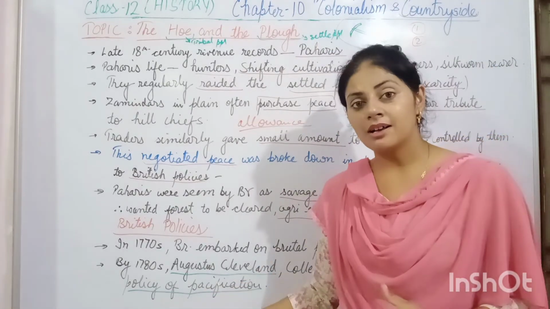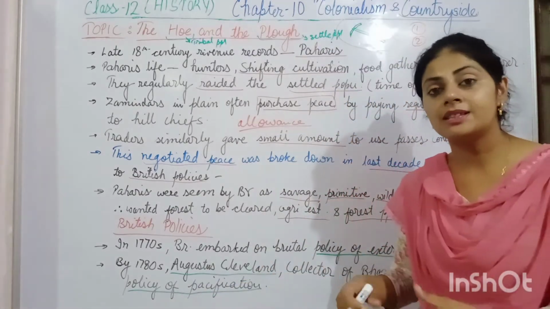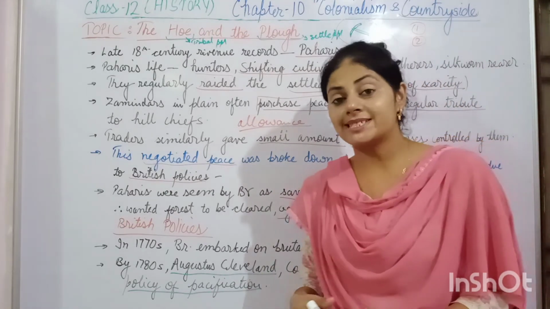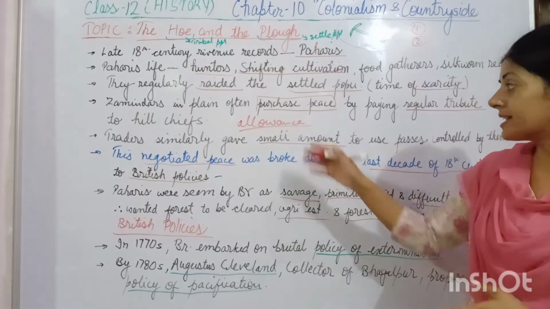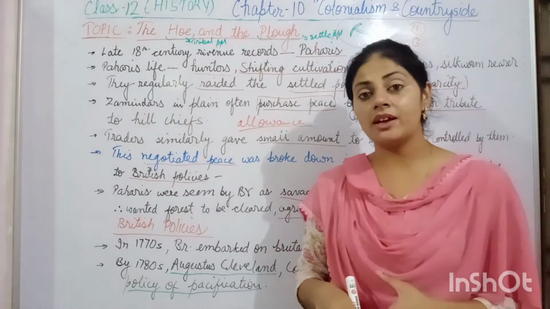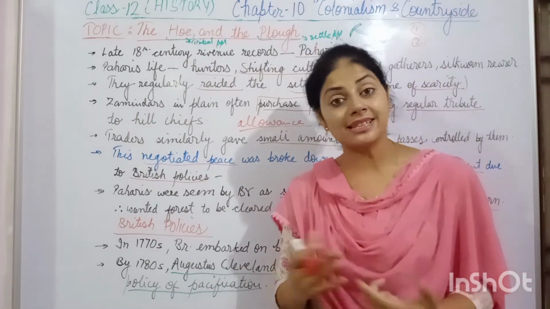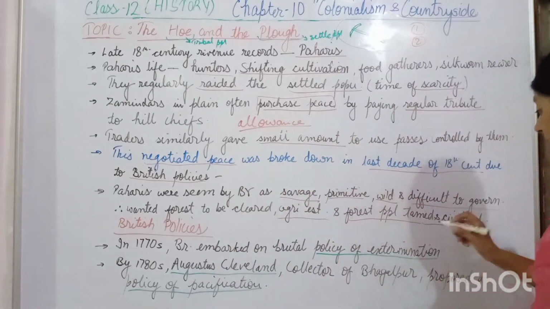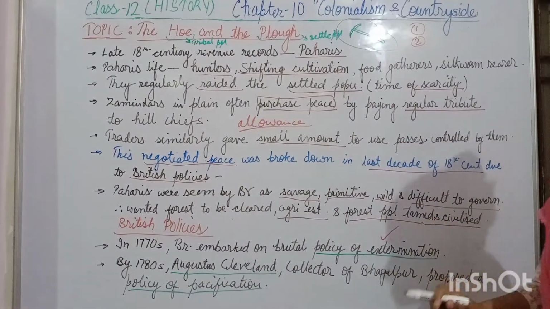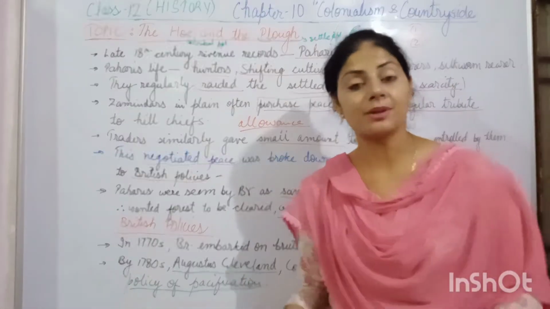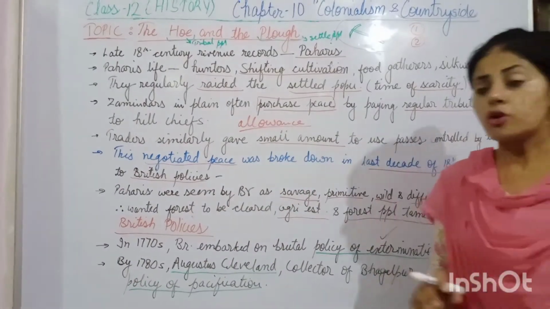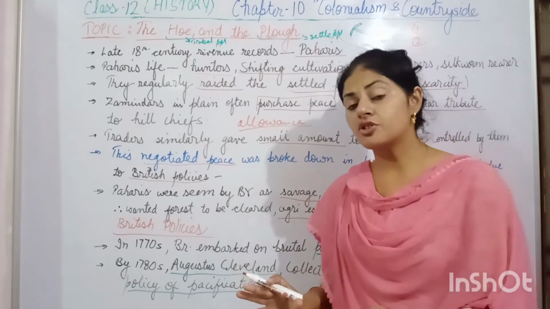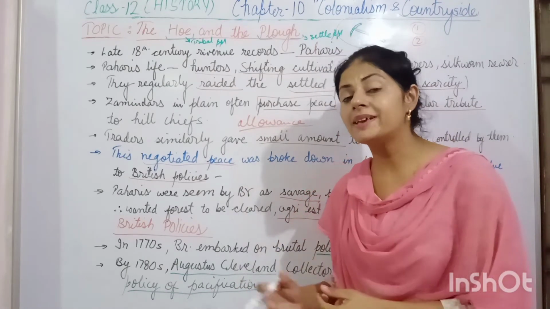Once they saw that these tribal people were not ready to accept the policy of pacification, that is, they refused to accept the allowance, the Britishers moved back to the policy of extermination. They started attacking them, killing them, destroying their centers.